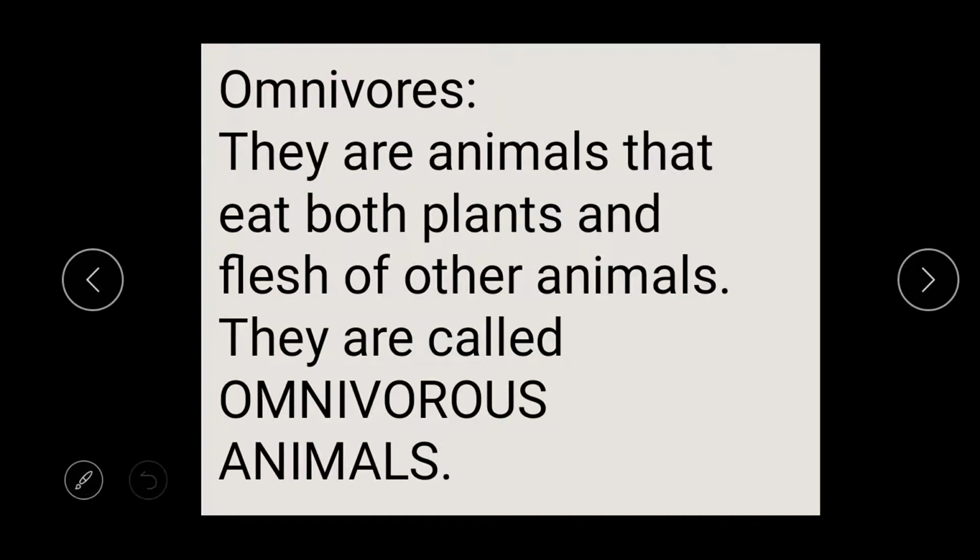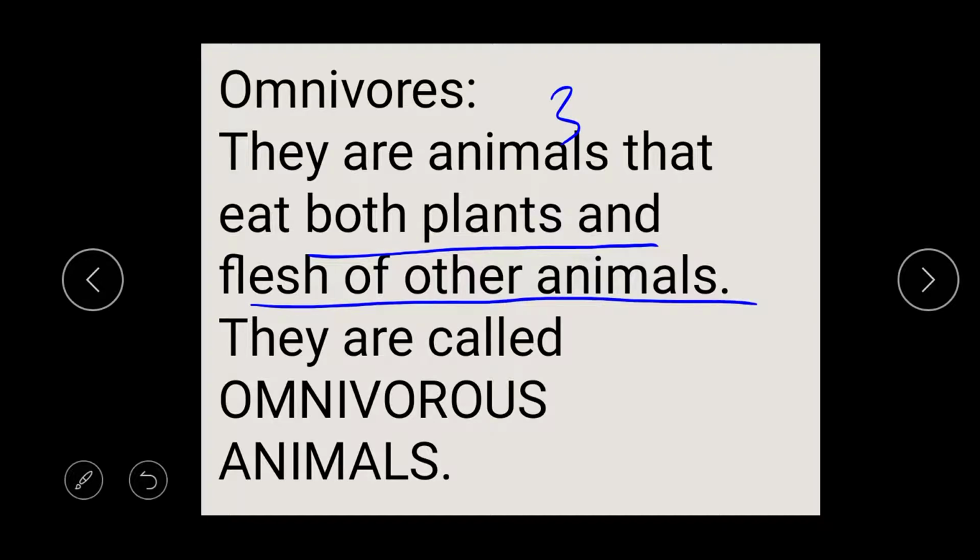And the last category is the omnivores. Omnivores are animals that eat both plants and flesh of other animals, and they are called omnivorous animals, because they eat both plants and flesh of other animals.